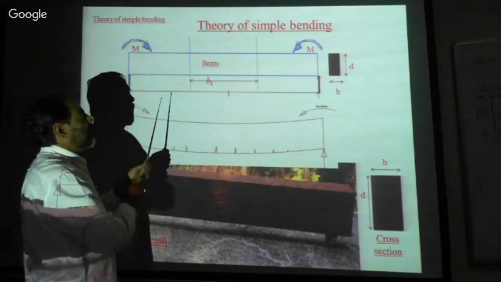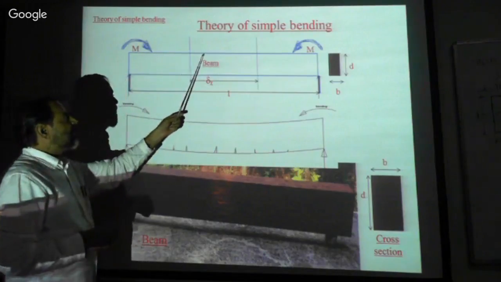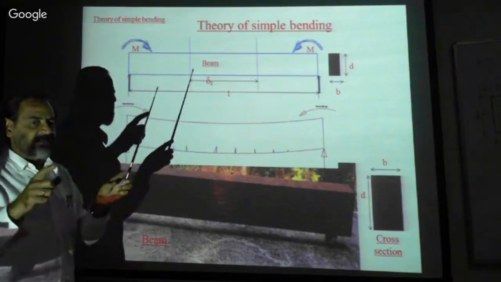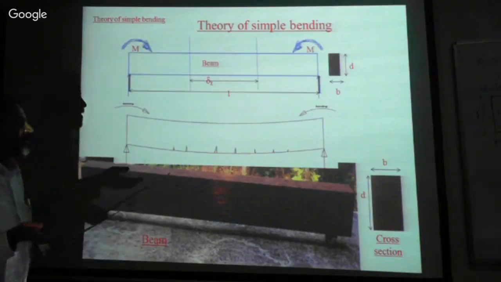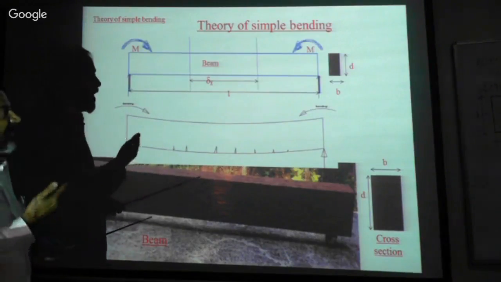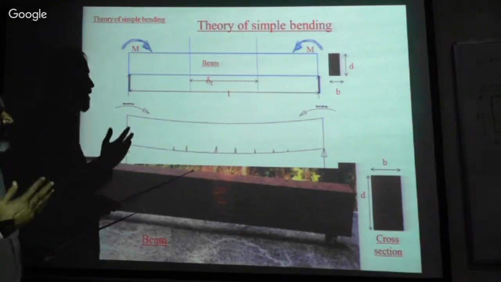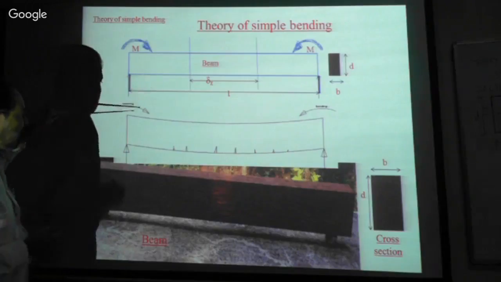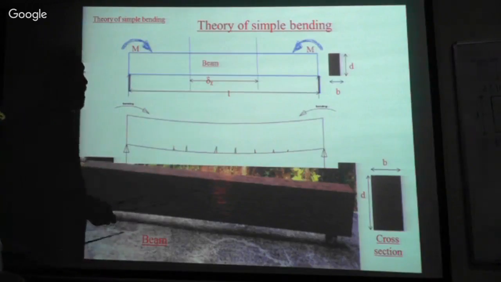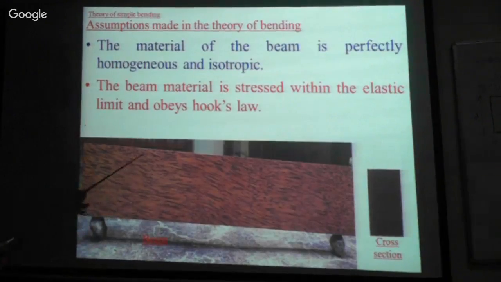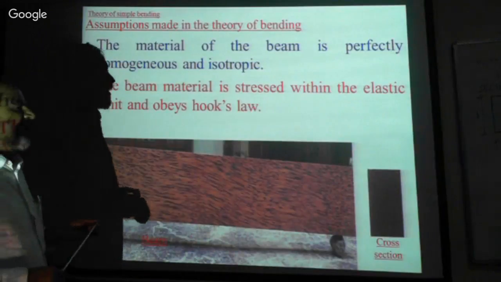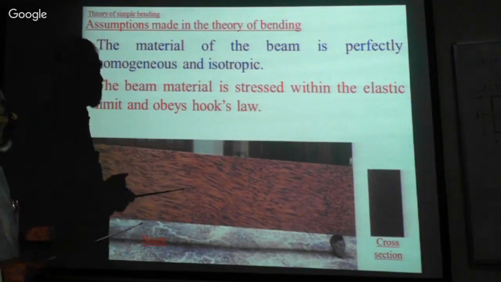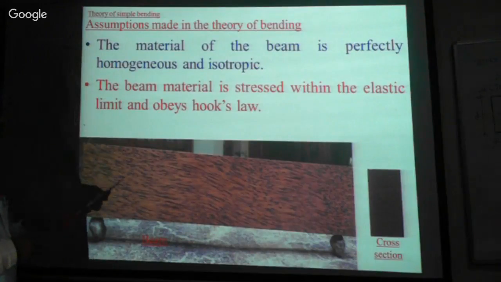Therefore, whenever we apply the force, when the load is applied, the bending, it is called bending moment. Isn't it? Now already we have discussed about this bending moment in the previous chapter in length. Now this is the bending and the deformation takes place in this way. And now in the bending theory, there are some assumptions in the beam.